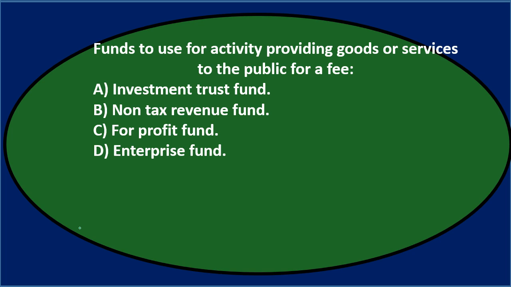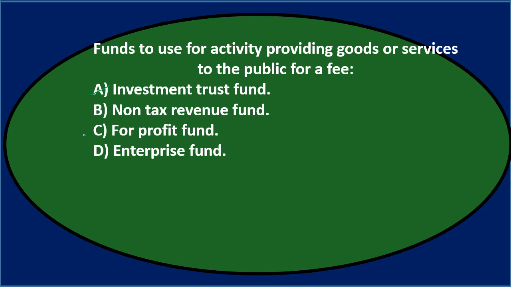Now there are two items in the proprietary fund type group, so that's what we're looking for. A, investment trust fund. It doesn't sound like an investment, because we're getting revenue. So I don't think that's it. B says non-tax revenue fund. Non-tax means we're getting revenue that's not tax, so maybe. And then C says for-profit fund. It seems like there's a profit incentive, so possibly. And then D says the enterprise fund.